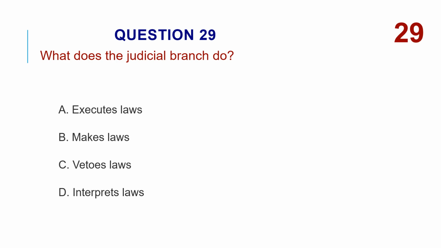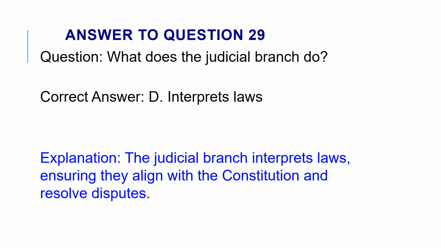What does the judicial branch do? A. Executes laws. B. Makes laws. C. Vetoes laws. D. Interprets laws. The correct answer is D. Interprets laws. The judicial branch interprets laws, ensuring they align with the Constitution and resolve disputes.